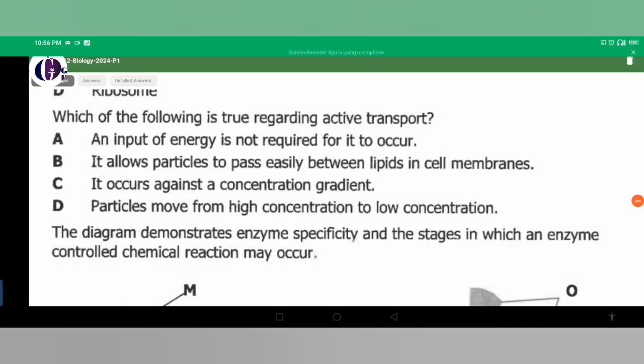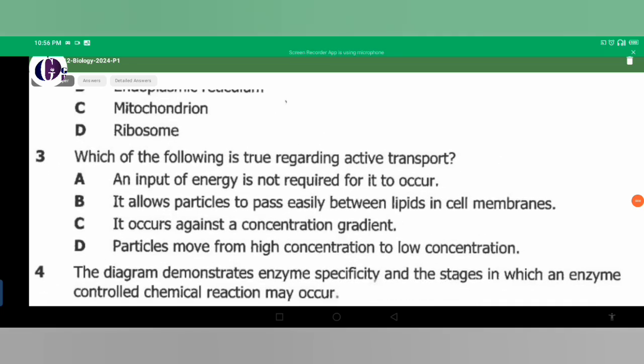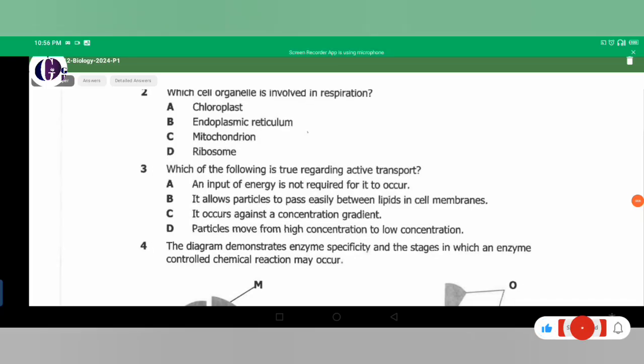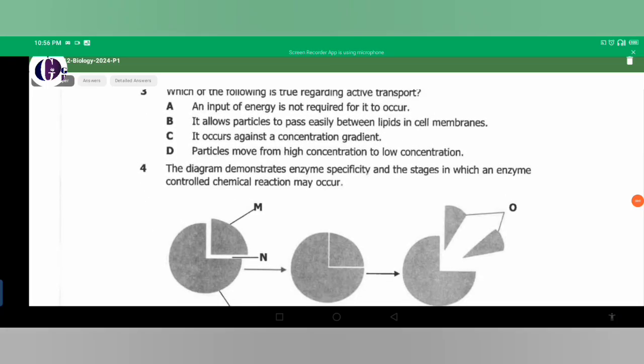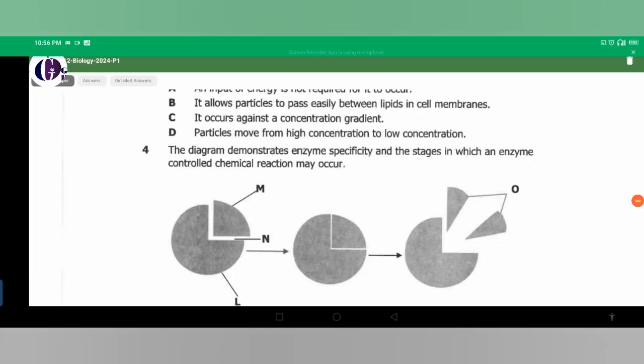That's what it means. So when you look at option A there, an input of energy is not required, which is not true. And then B is saying it allows particles to pass easily between lipids in the cell membrane, no. And particles move from high concentration to low concentration, no. The answer is C here. So question number 3, the answer is C. Let's make sure that we remember that one as our answer.